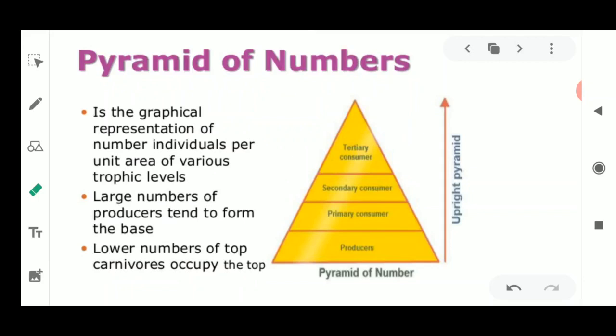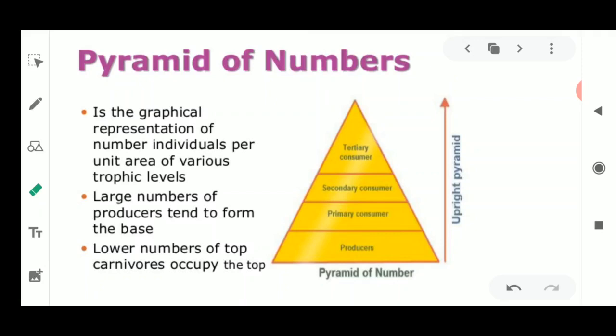We are going to take up the number. Now which number? The number of producers and the number of consumers. We will just add up the number of consumers and the producers for making the pyramid of number. So it is a graphical representation of the number of individuals per unit area of various trophic levels.